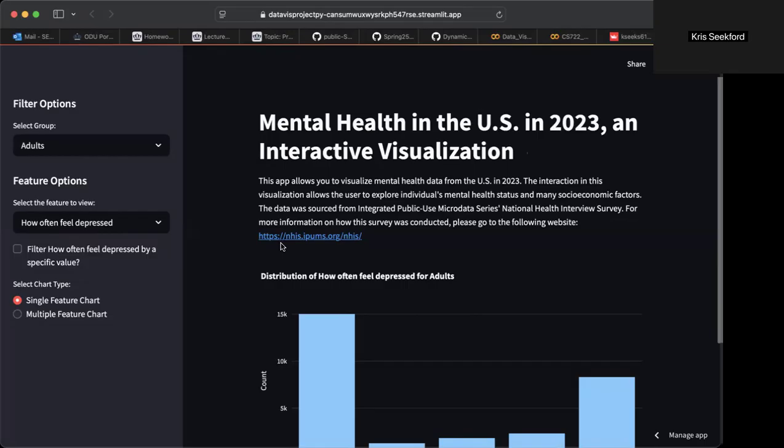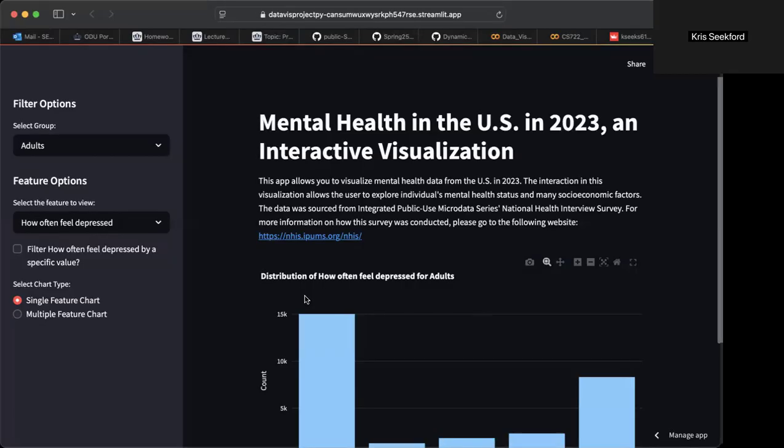for mental illnesses. So when you get into the app, you'll see this title up here, and then you'll see a little excerpt about where this data comes from, what this visualization is doing, and a link to find the survey. So all of it is from the National Health Interview Survey. So that's an important stipulation, basically, about the data, right? Meaning it's all self-reported. They're being interviewed and they're being asked these questions.